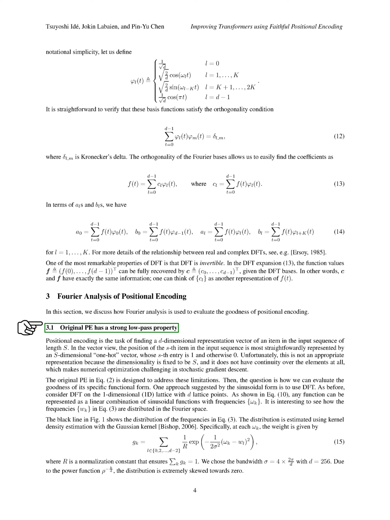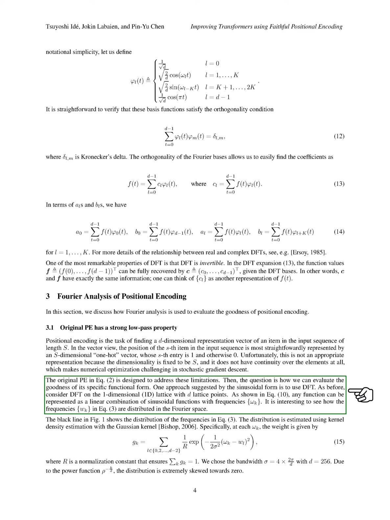However, this representation is not ideal as it lacks continuity and makes numerical optimization challenging. The original PE aims to overcome these limitations. To evaluate the effectiveness of the original PE's specific functional form, one suggested approach is to use discrete Fourier transform, DFT. By applying DFT on a one-dimensional lattice with d lattice points, any function can be expressed as a combination of sinusoidal functions with frequencies omega_k.